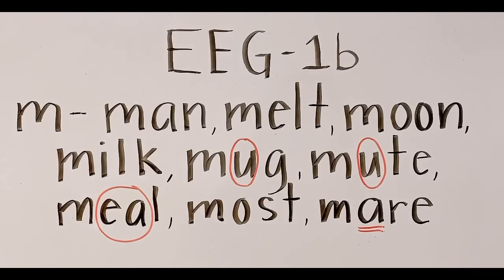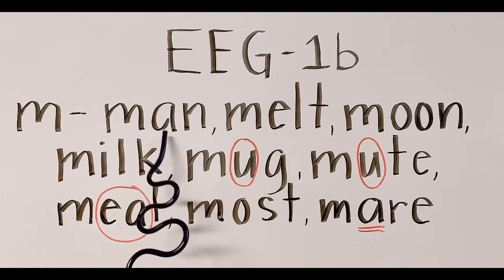Okay, next, this is a combination of the letters E and A. They just have a single sound, which is E. Meal. All right, and then the letter A here is purely A. Mare.